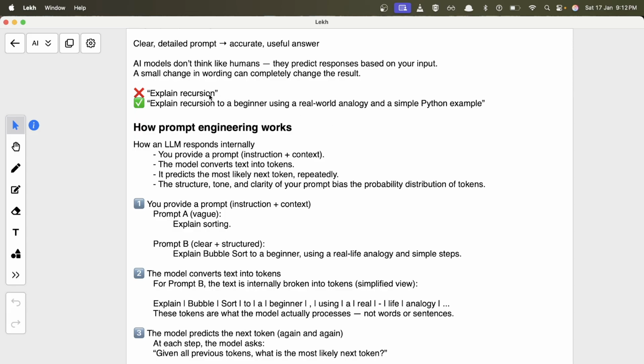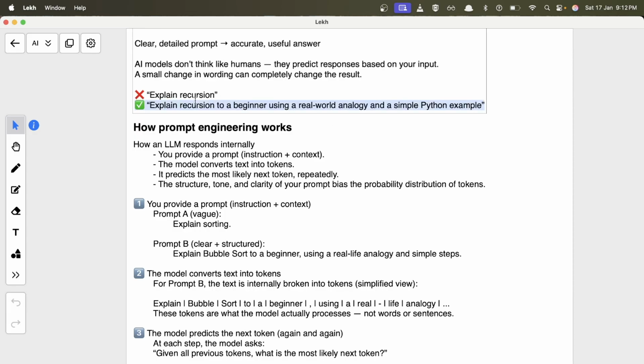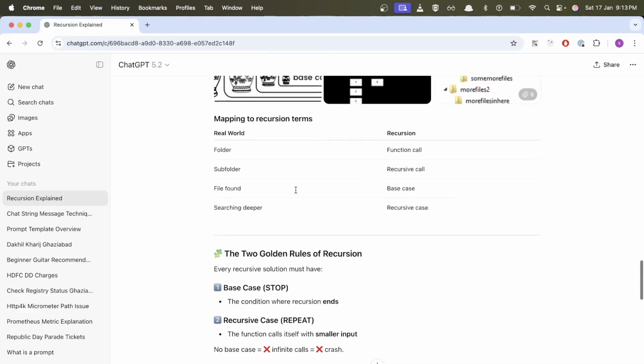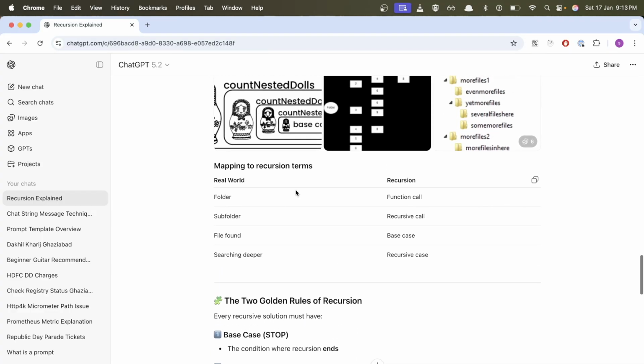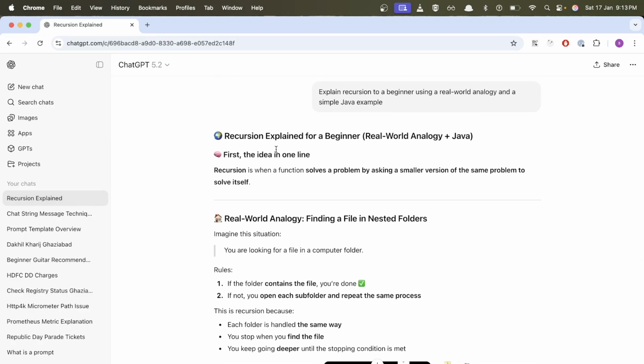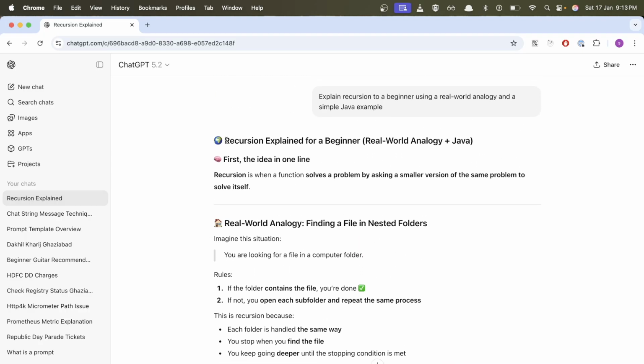So basically, when you provide this prompt here, what ChatGPT did was create different tokens. It converted them into vectors. It passes through different layers, transformers, and all the other layers, and after that it figured out how to predict the next token from it. As we are talking about recursion, the first word here is recursion. Then, as we have asked it to explain it at a beginner level, it has given this in the heading, explained for a beginner.